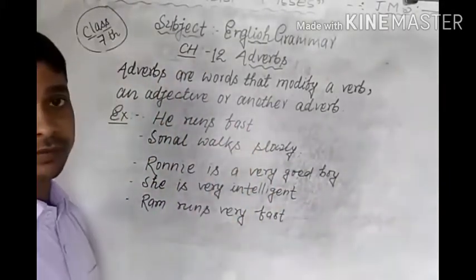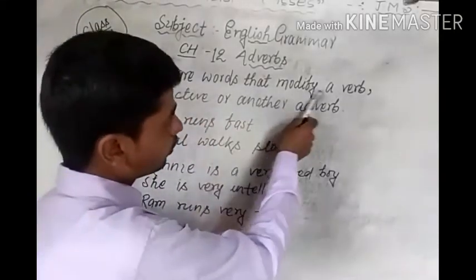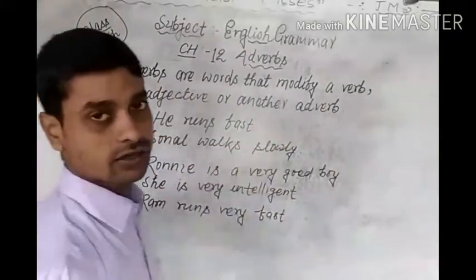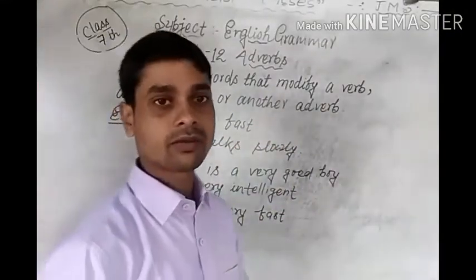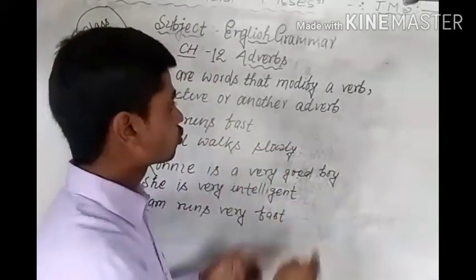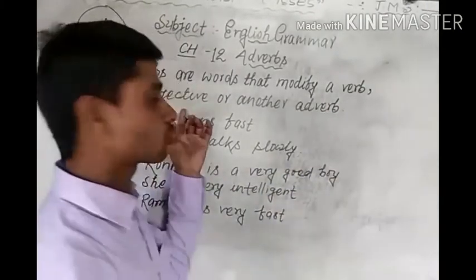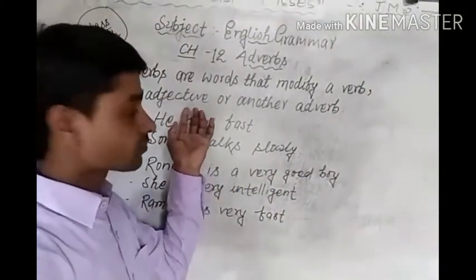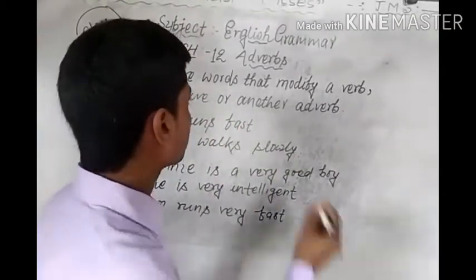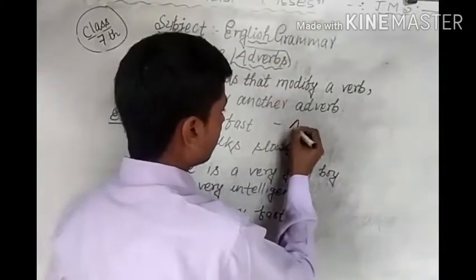What is the definition of adverbs? Adverbs are words that modify a verb, an adjective, or another adverb. It means adverb means kriya visheshan, that is, adverbs are words that show the quality of a verb in a sentence, the quality of an adjective, and the quality of another adverb. Students, we can understand with the title also. Adverbs.